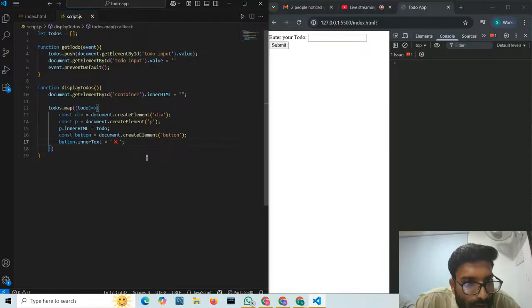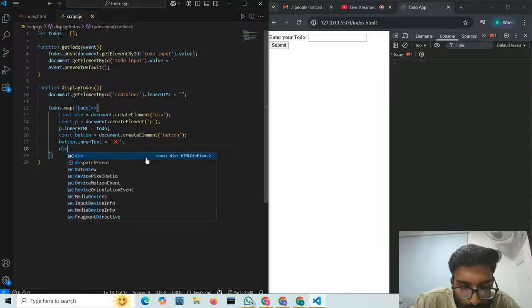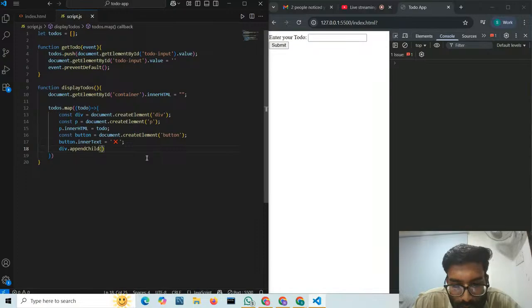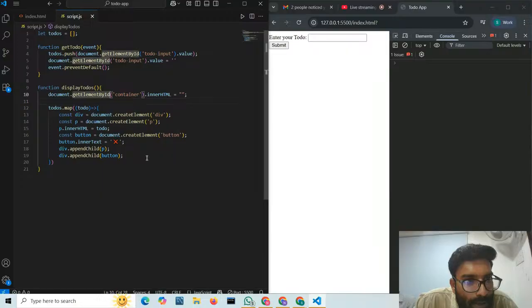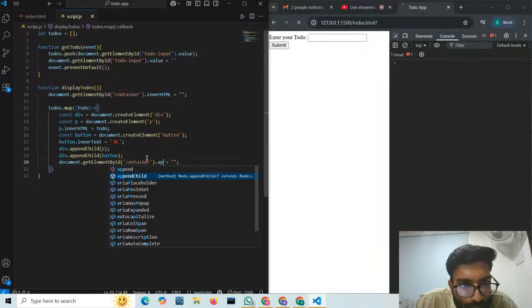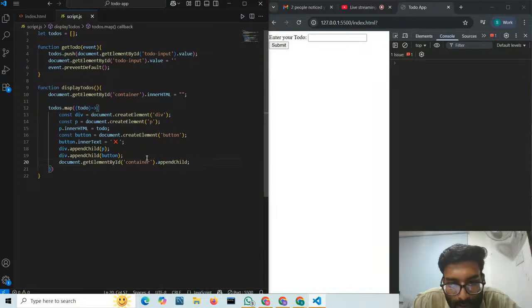Now at last, what do I need to do? I'll append everything inside the div, so div dot append child. First we will put our p inside the div, and then we will put our button inside the div. Then I will append the whole div inside my container. So I'll copy this line and paste it here. Document dot get element by ID container, and inside the container I want to append the child, and it is a method.